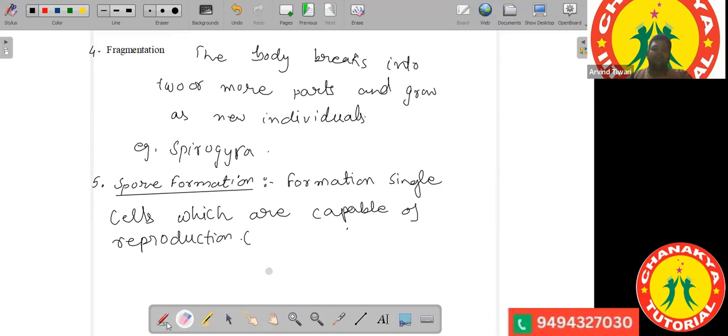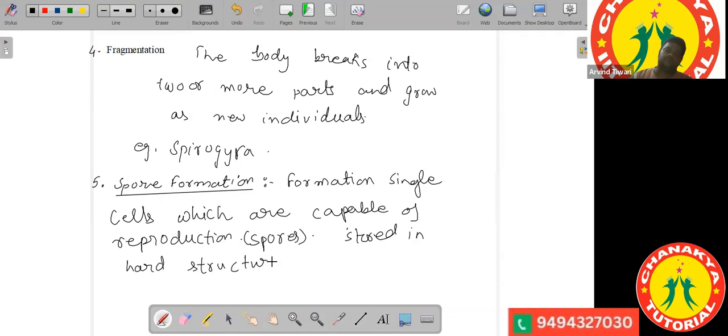Now these spores, that means these single cell structures, are stored in hard structures called sporangium.